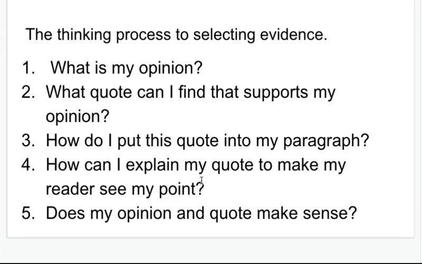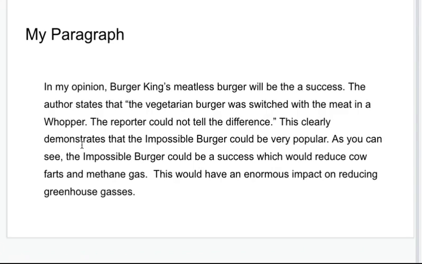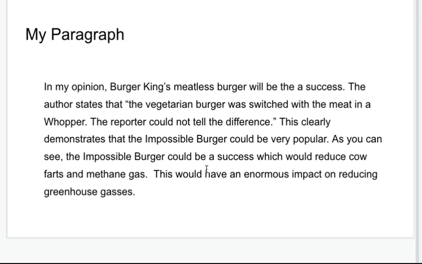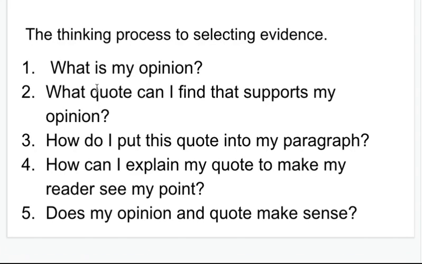Did I explain my quote to make my reader see my point? I'm going to go back here. As you can see, the Impossible Burger could be a success, which would reduce cow farts and methane gas. I did explain it, and I made the reader see my point. And does my opinion and quote make sense? And as I reread, I do think it makes sense. So as a writer, I'm always going through this process, and I'm writing and rereading and writing and rereading all the time.